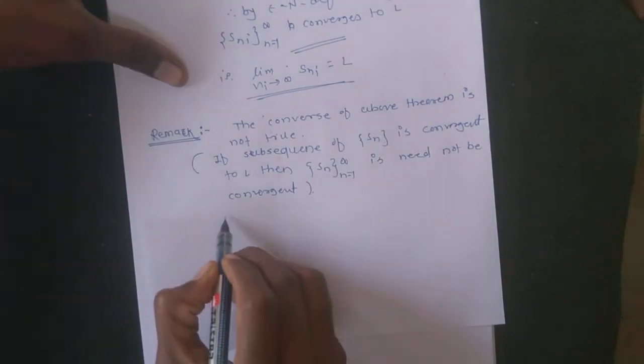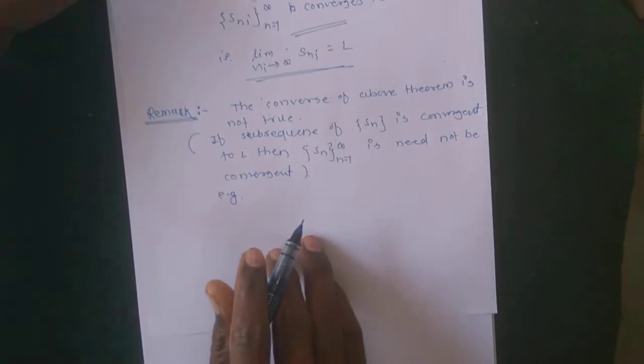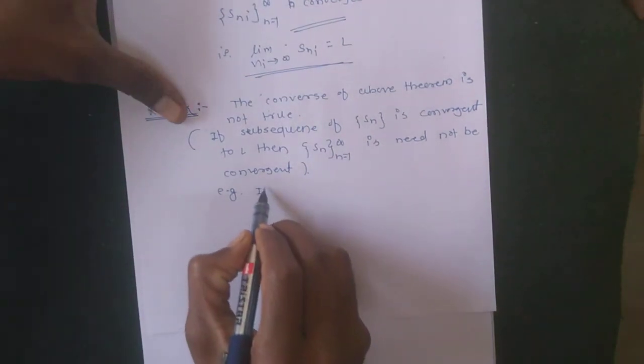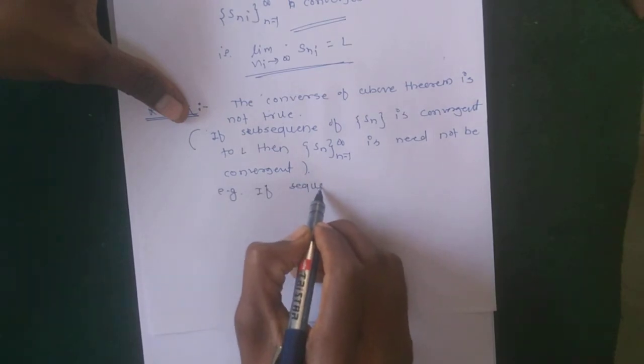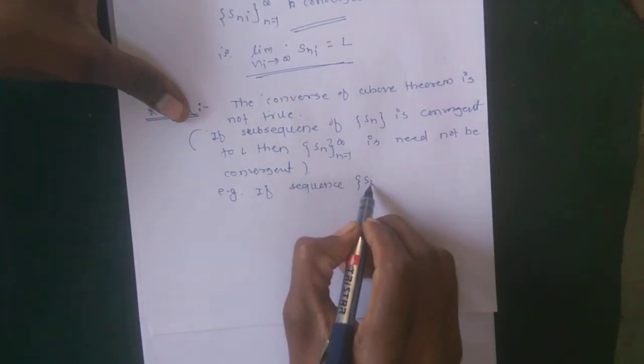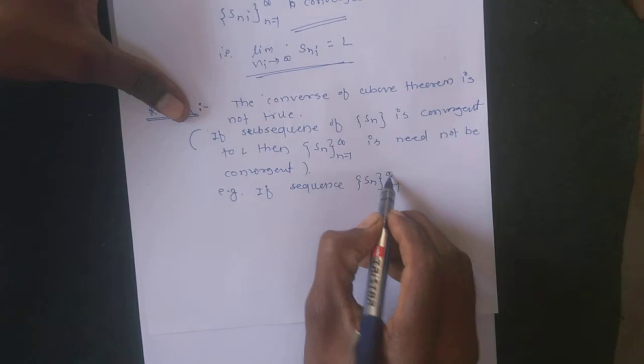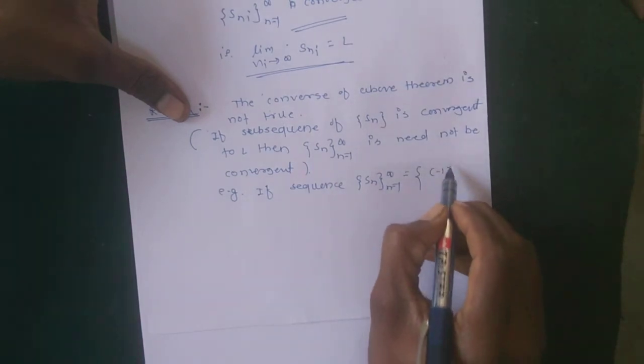And therefore the counter example is, suppose the sequence S_n, n running from 1 to infinity, is equal to (-1) raised to n.